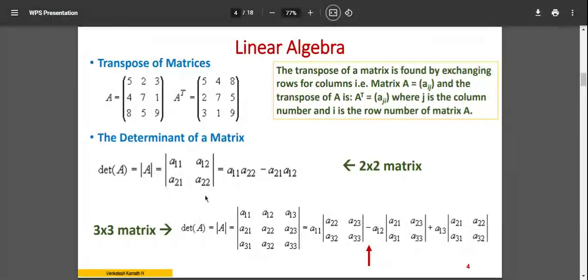Now, if I take only a 2 by 2 matrix, always remember that A11 refers to Aij. I stands for row, J stands for column. You can put I from 1 to the number of rows you have, and J from 1 to the number of columns you have. So A11 represents first row, first column; A12 is first row, second column; A21 means second row, first column; and A22 means second row, second column. That's the way it is written.